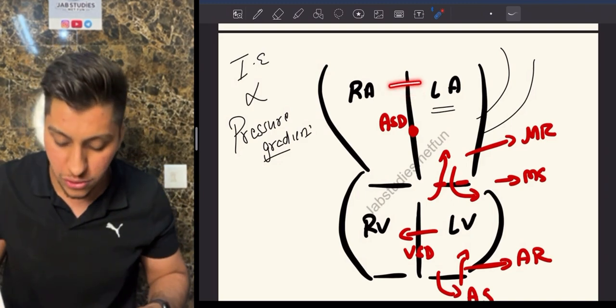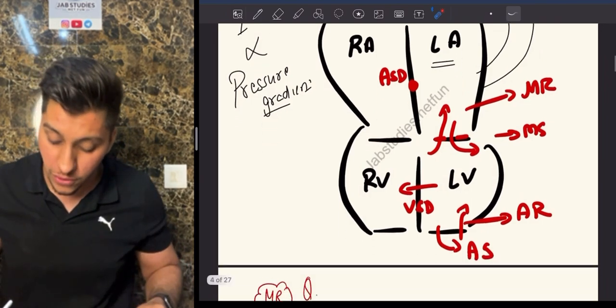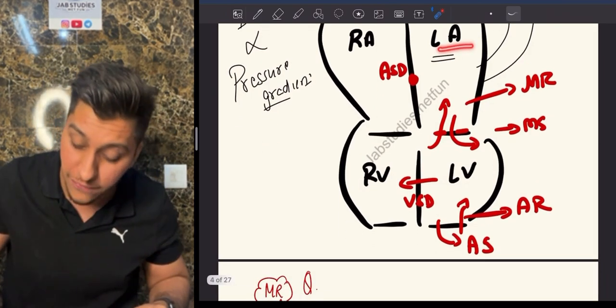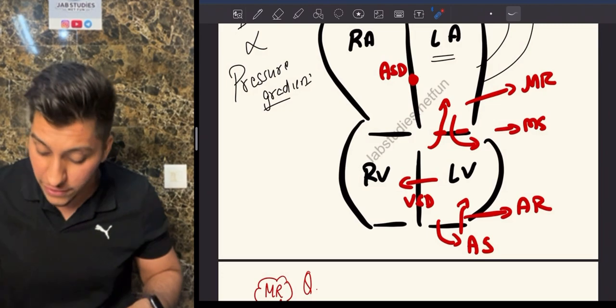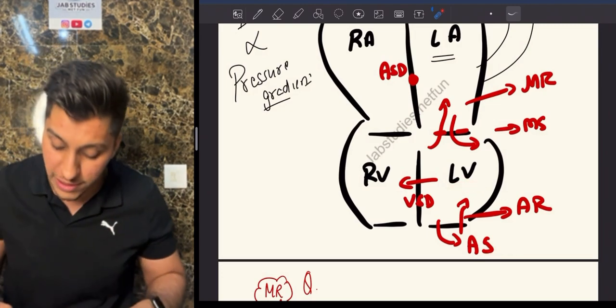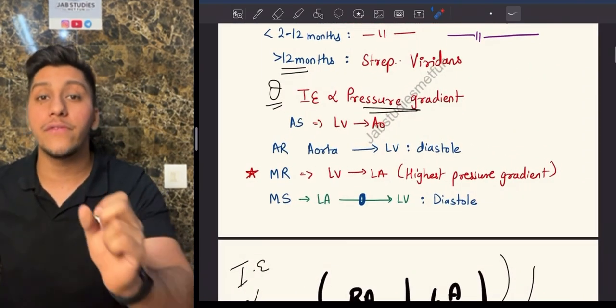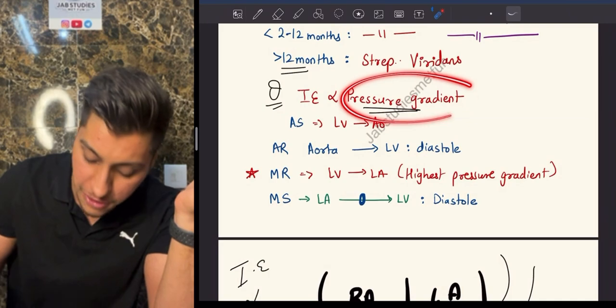If you see normally in physiology, the pressure difference between the two atria is minimum, because there is not much contraction. The pressure difference between the atria and the ventricle is very high. Pressure difference between the ventricle and the aorta also is very high. Pressure difference between the two sides also is very high. Now, what you want to know is that infective endocarditis is directly proportional to the pressure gradient.